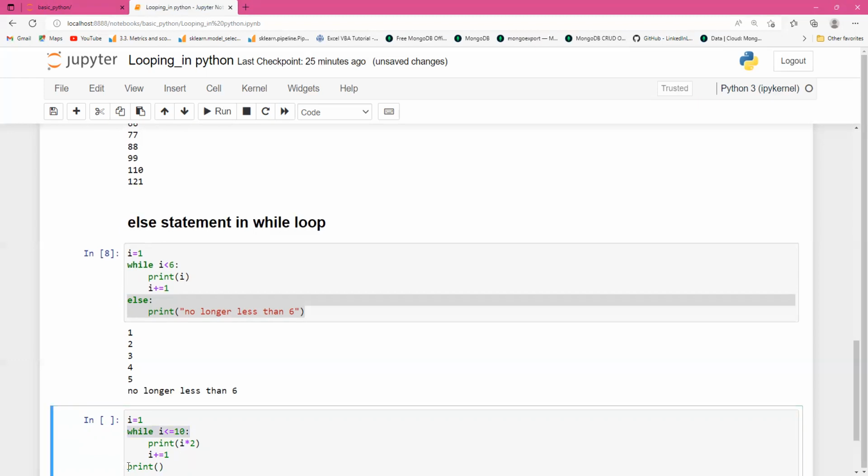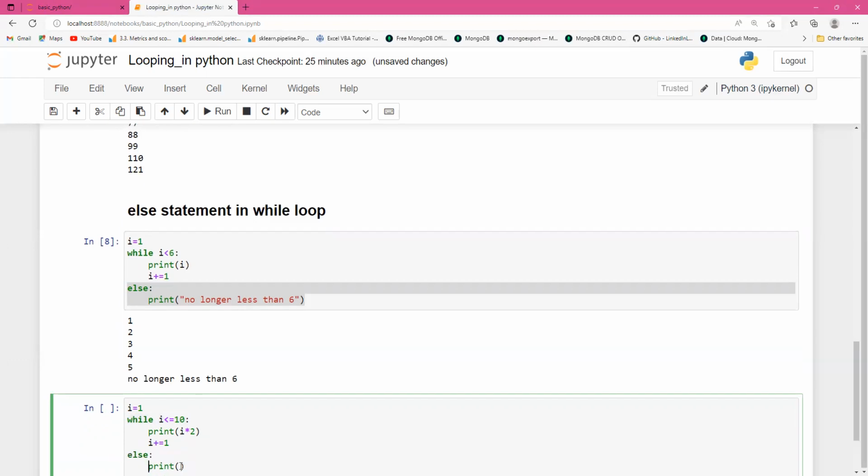So I will use else here, and then I will print what I have to print: no longer value of i in table of 2.